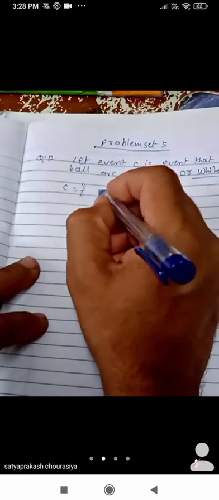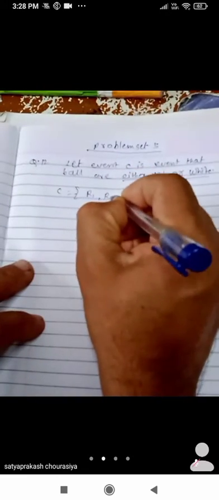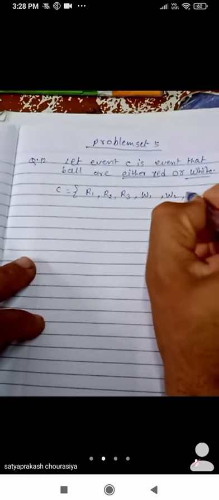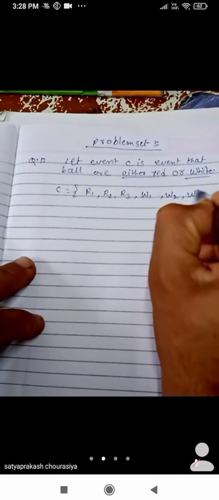Okay, so now C is equal to either red or white, so the balls will be R1, R2, R3 and white W1, W2, W3. Okay, so therefore n(C) is equal to 1 2 3 4 5 6, so n(C) is equal to 6.